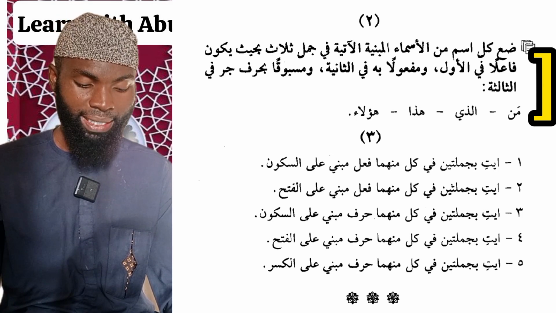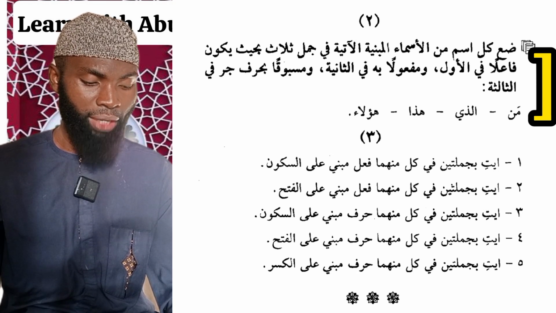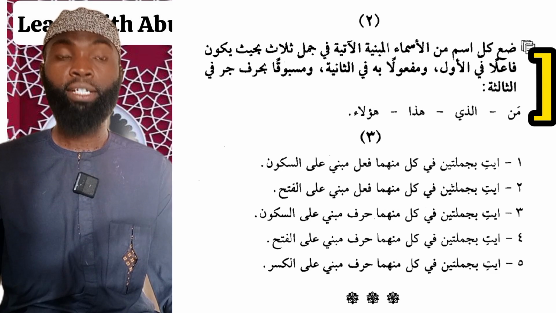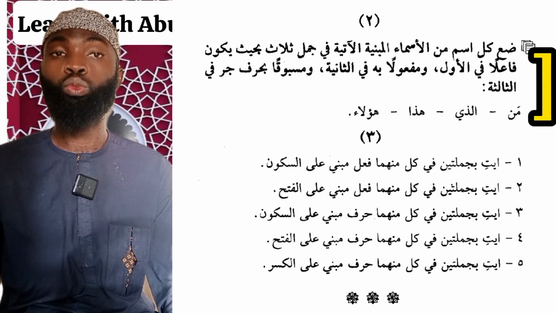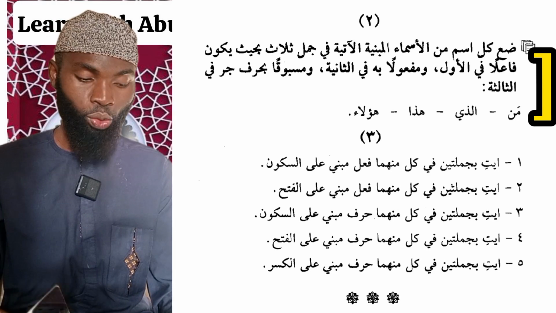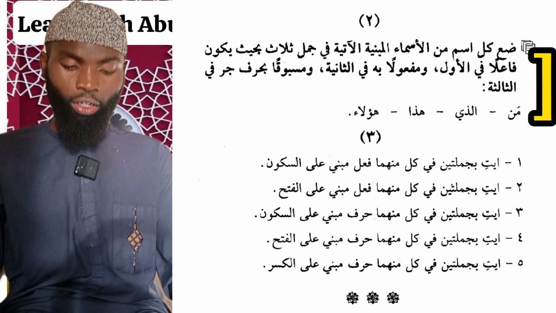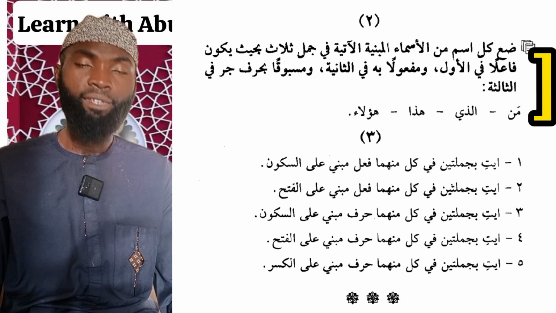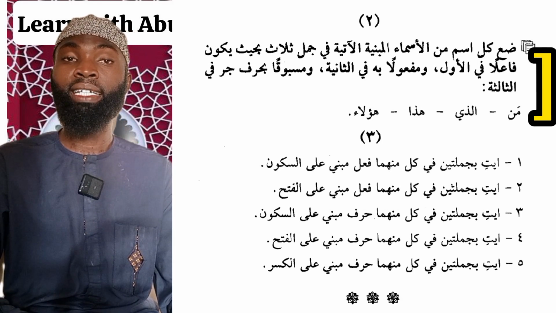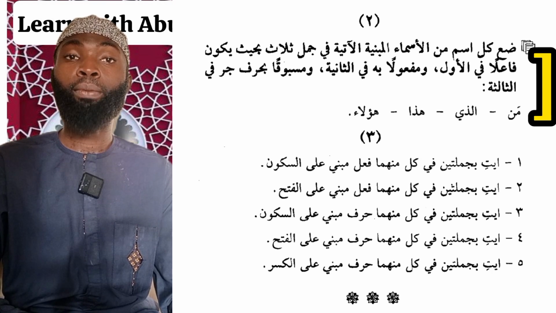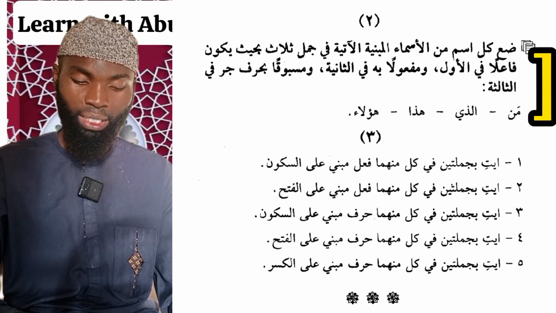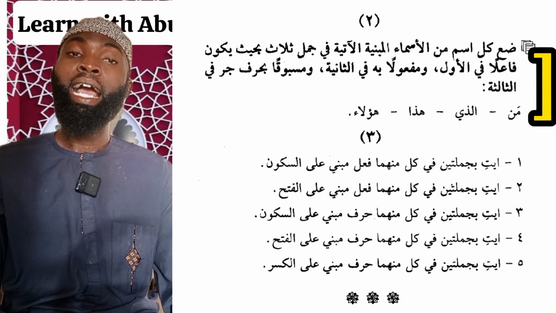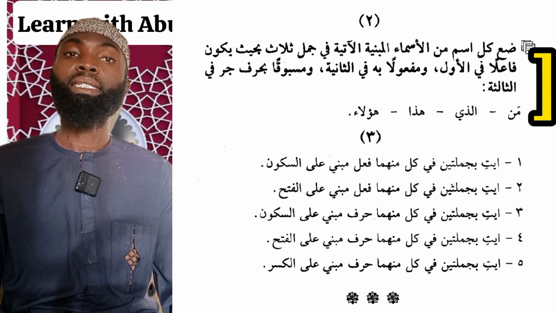But we have to place these words in sentences so that each of them is the subject in the first sentence. We have to form three sentences with each of them. In the first sentence they should appear as the subject. In the second sentence, maf'ulan bihi, they should appear as the object of the sentence. And in the third sentence, masbuqun bi harfi jarr, they should appear coming after a preposition or particle. Now, can we go on to form this? Of course. The first word here is man. I can say Ja'a man.